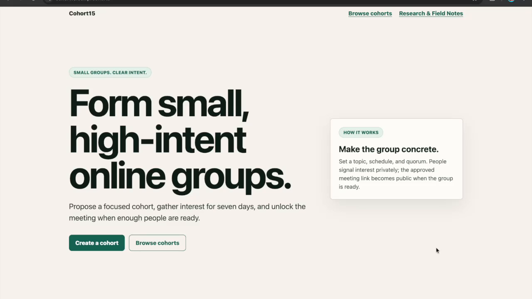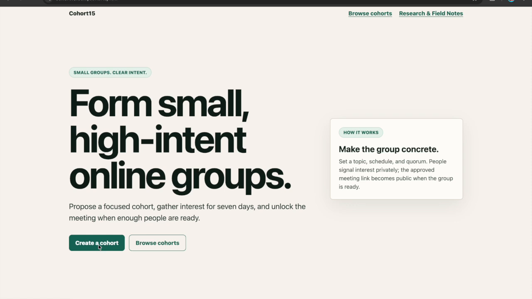Hi, this is a product demo for Cohort 15, which is a web app for forming small, high intent online groups. High intent, or in other words, high commitment groups. There are two ways you can participate. You can either publish a cohort request, or you can browse existing cohorts and join one of the cohorts if there are any available. So let's go through creating a cohort.